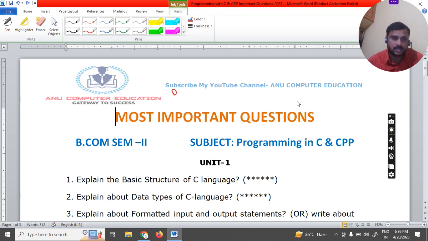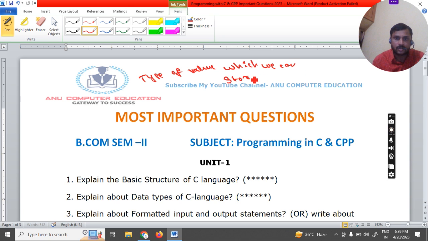The next important question is the data types in C. Do you know the meaning of data type? A data type is nothing but a type of value. If anyone asks the meaning of data type, you need to say it is a type of value which we can store in a variable, which is known as data type.